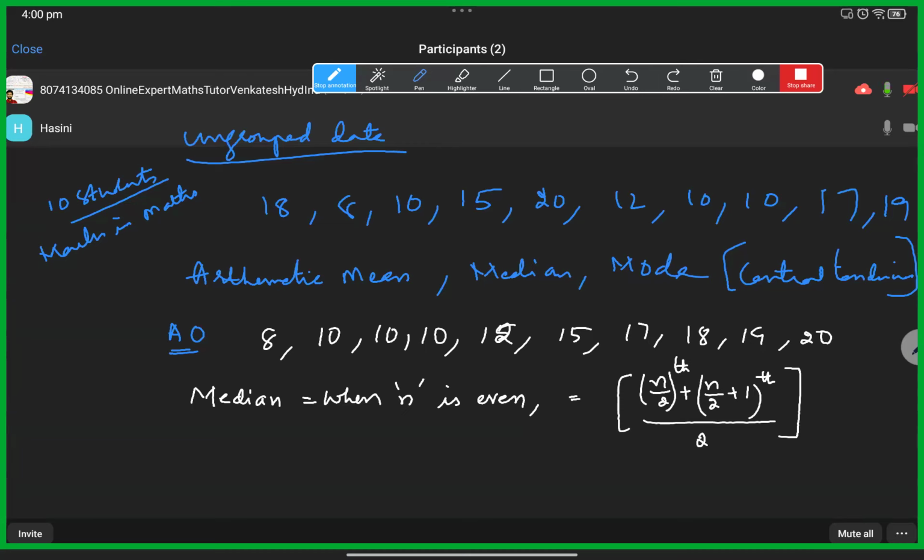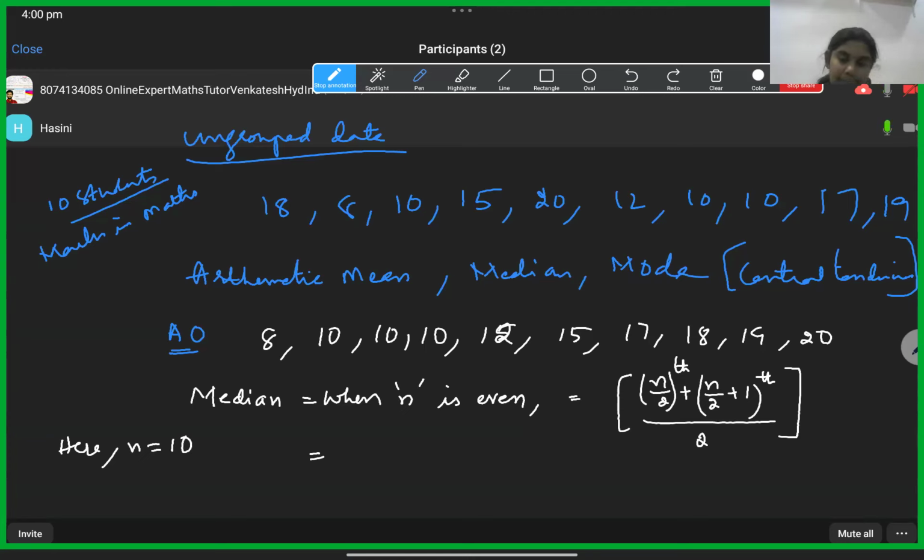No need to remember this in a complex way; once you understand, it becomes easy. n by 2 means simply, n is how much in this data? Number of observations, 10.